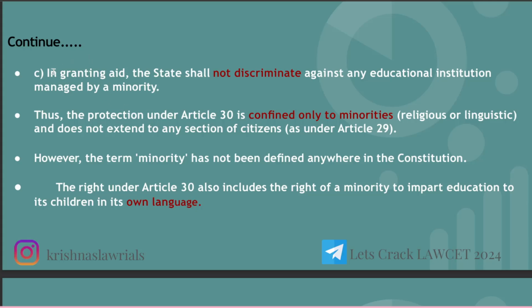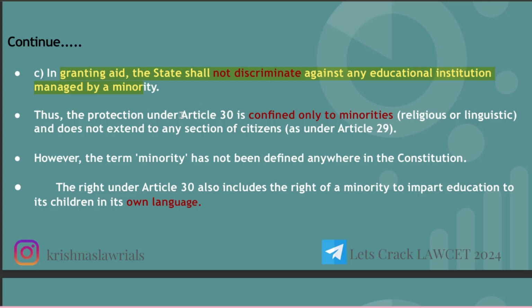This third point, what has been said in Article 30, is that in granting aid, the state shall not discriminate against any educational institution managed by a minority. It shouldn't be only preferring Muslims, or only preferring Christians. So what this point is saying is that discrimination should not be made against any particular minority-managed educational institution. It shouldn't be said that it is managed by Muslims, so we'll not be investing in it, or we are not giving any financial aid. There should be no particular discrimination.